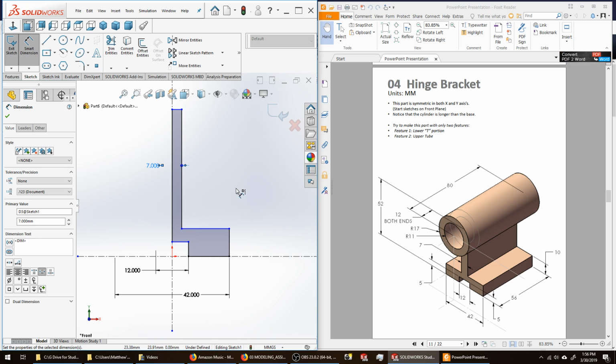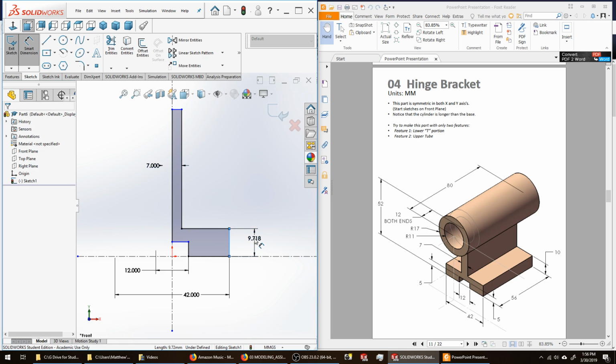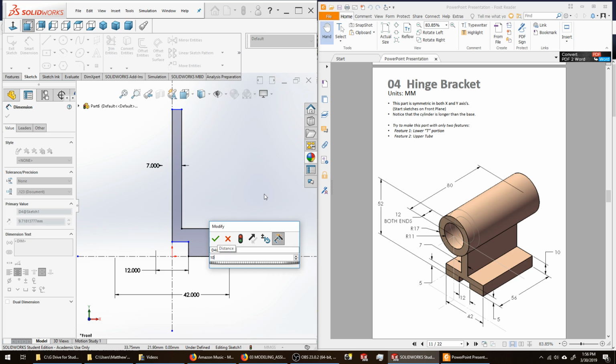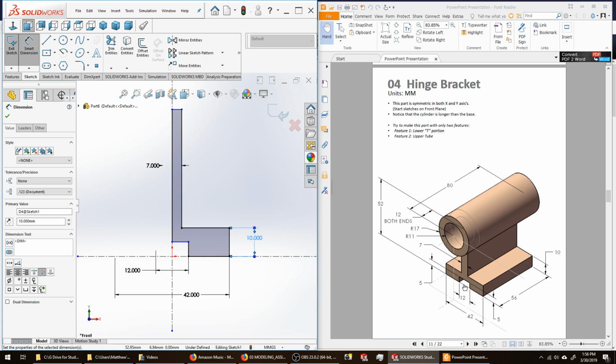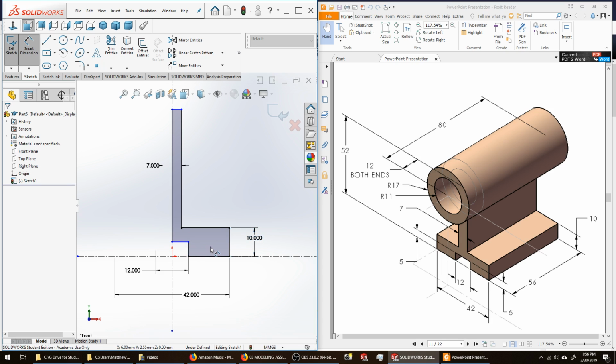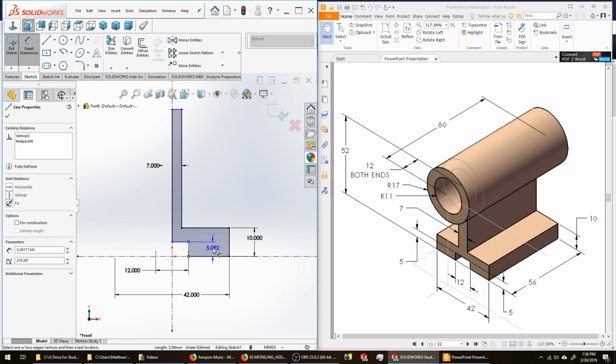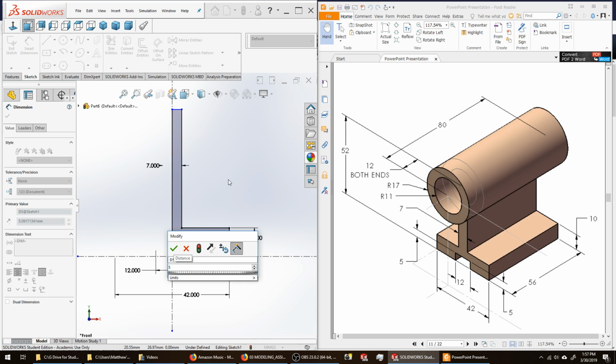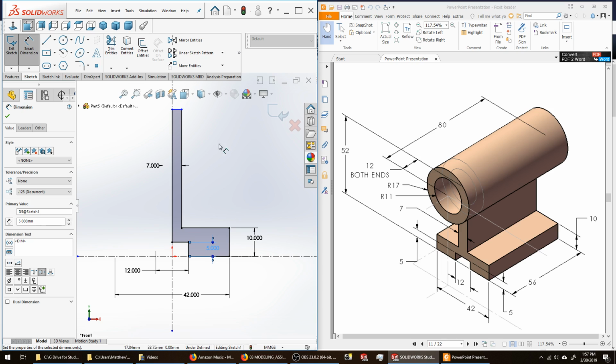I'm going to escape one click to get out of diameter dimensioning mode. I'm just in a standard dimensioning mode. Pick that line. Give it a value of 10 millimeters. Hit enter. This slot is 5 millimeters high. Pick on that line, escape out one click, pick on that line, get a value of 5 millimeters. You can see the only thing that's not defined yet is this height. For now, I'm going to leave that, say OK.